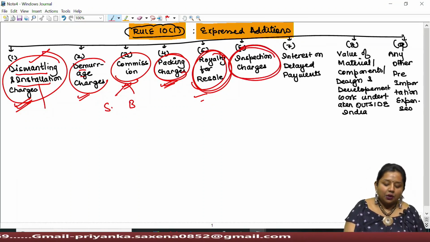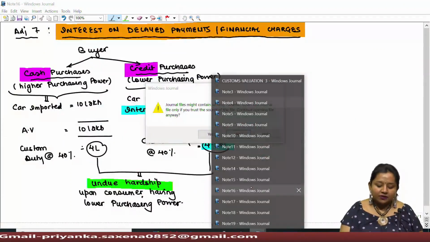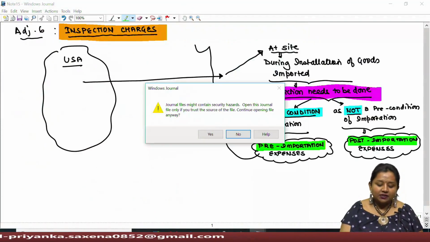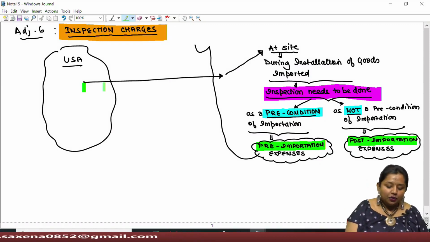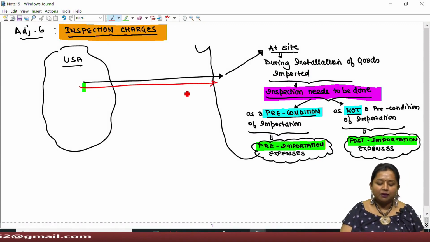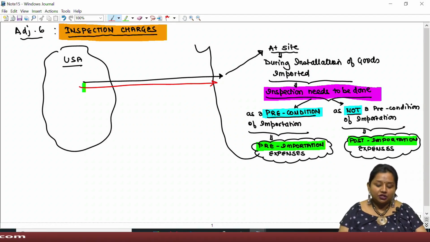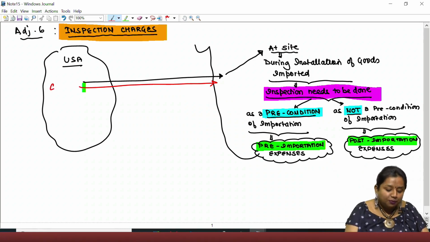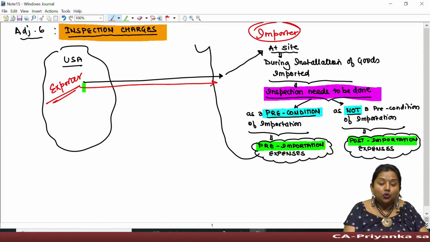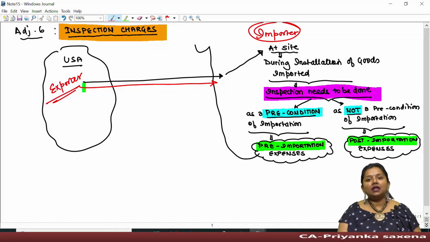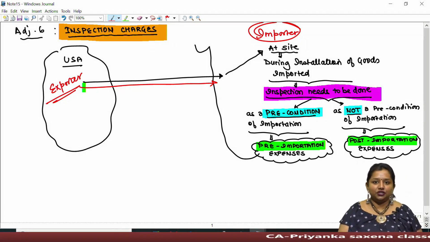Then next, we talk about inspection charges. Whenever goods are being imported from abroad, especially in case of huge plant and machineries, the exporter might ask the importer to inspect the plant and machinery before its installation.